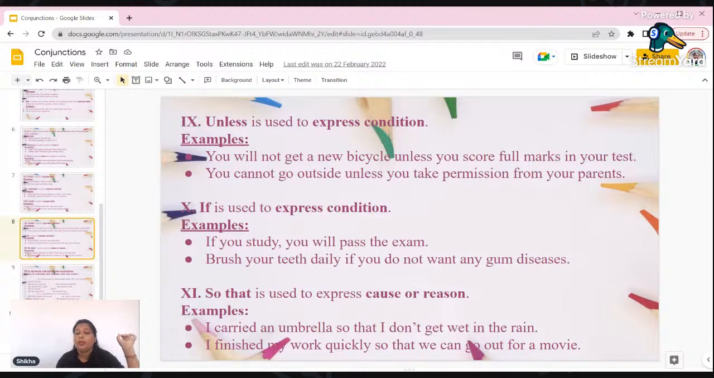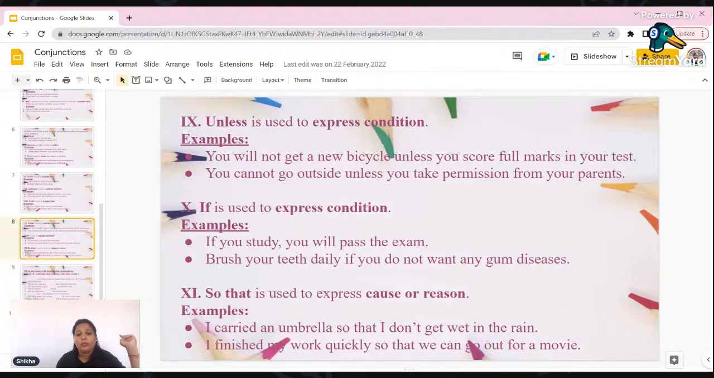We don't have to say, if you do your studies, then only will you go to play. The condition is this: when you complete your studies, then you will go to play. No, we don't have to use such complex, hard sentences. Use this small word unless. Unless you do studies, you will not go to play outside. If is again used to express condition, but both are used in different situations.